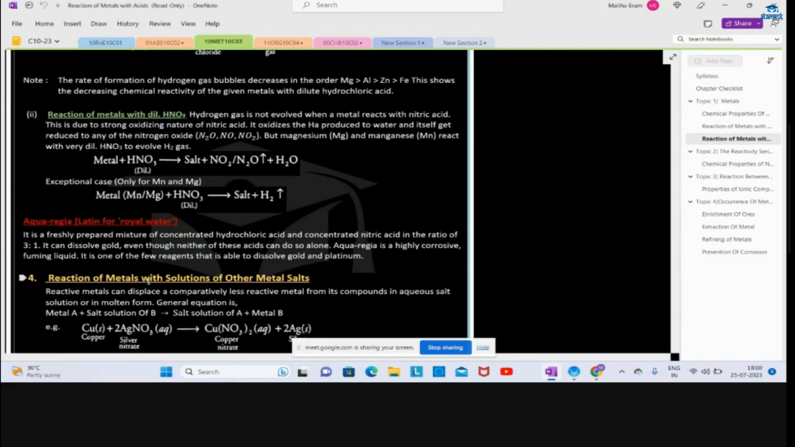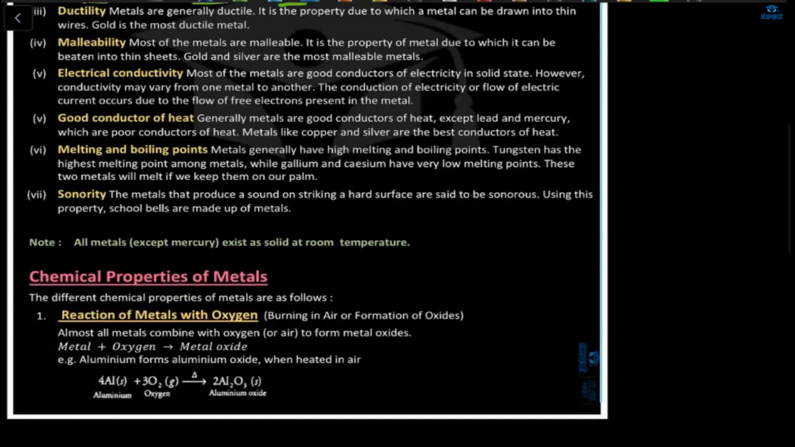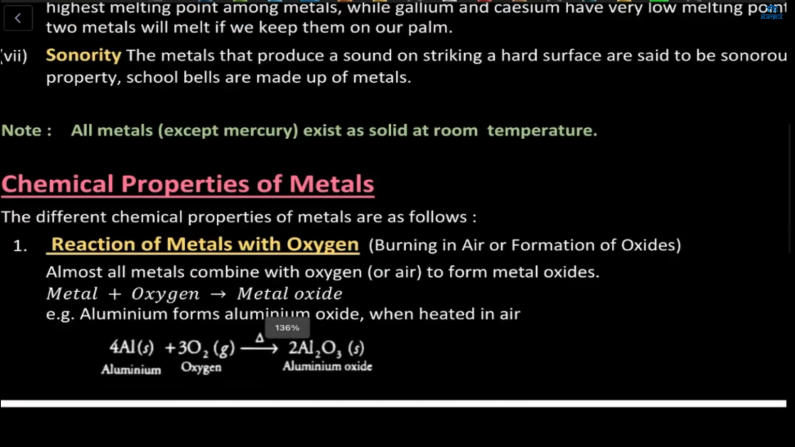So first is what? Chemical property. The reaction with metals and oxygen. And what was the second one? Metals and water. Third, metals and acid, and metals with other metals. Yes. So first is the reaction of metals with oxygen.